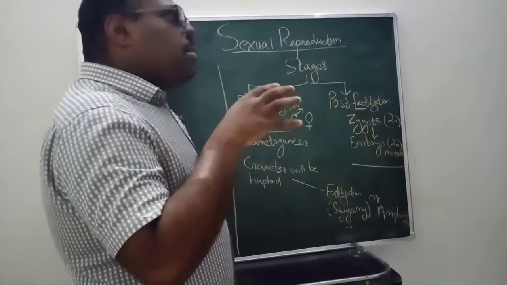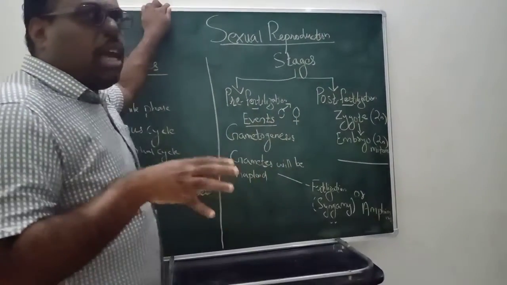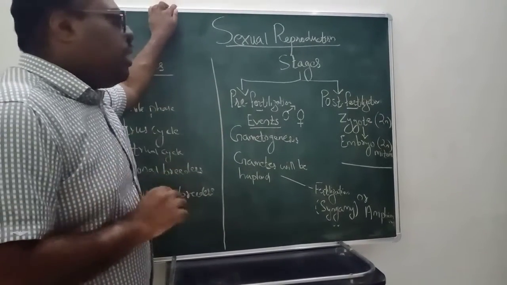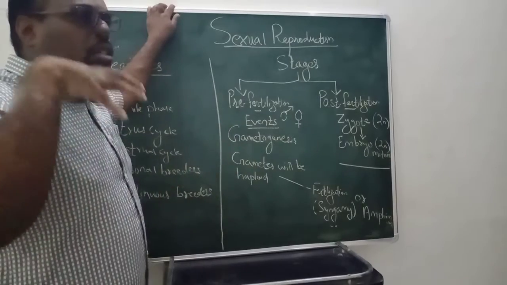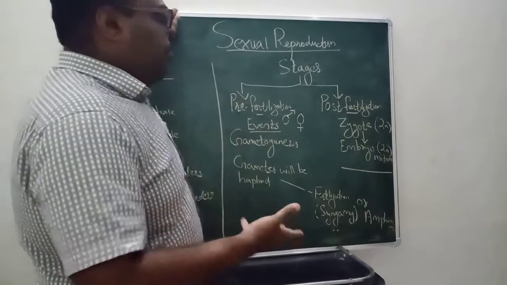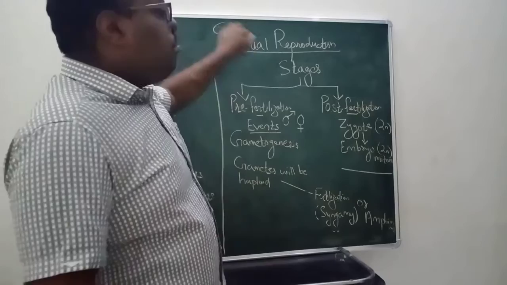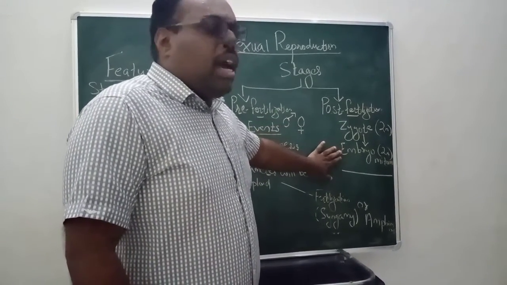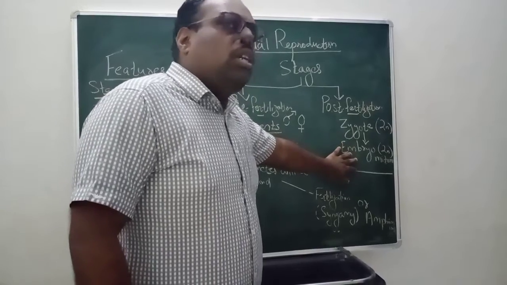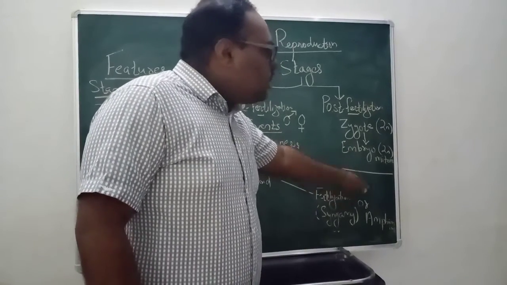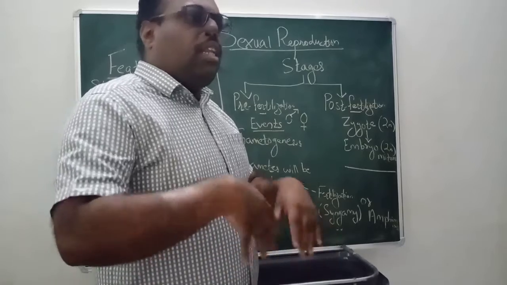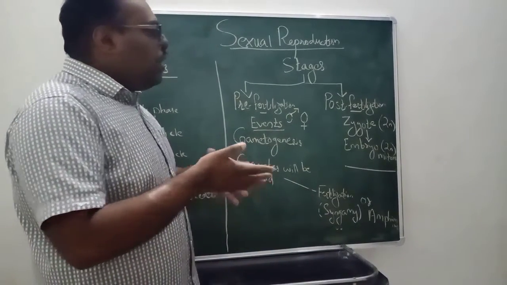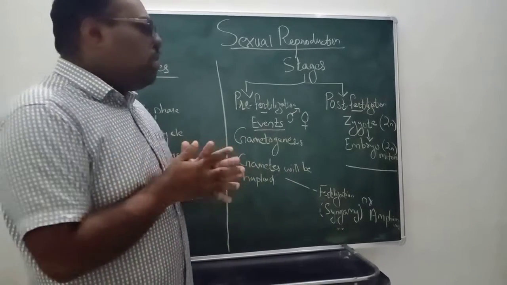In some few plants and in animals, there is some difference in that. For example, normally when we discuss humans, after fertilization, that will form a zygote. The zygote will form an embryo, and the embryo will undergo embryogenesis, organogenesis, fetus, and birth will take place, and it will develop into a human. Then another human will be there.